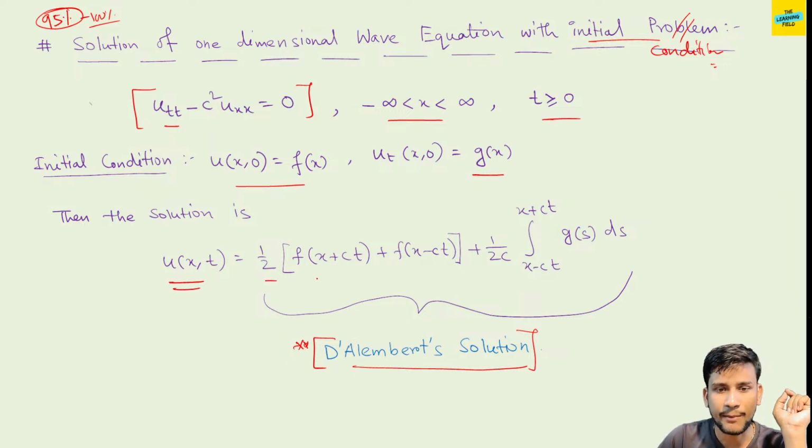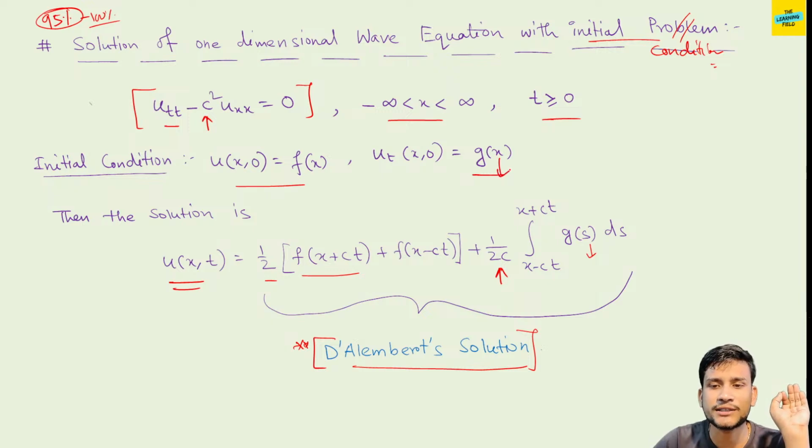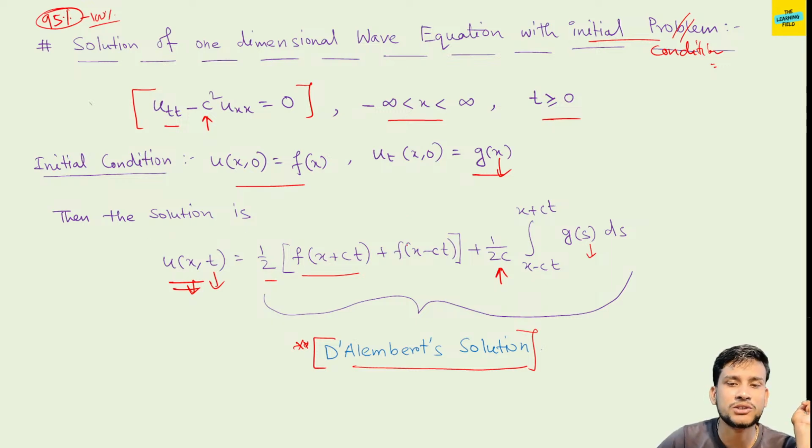u(x,t) equals half of f(x plus ct) plus f(x minus ct), plus 1 by 2c integral from x minus ct to x plus ct of g(s) ds. Here it is c, not c square. We take another variable for integration only, because the answer is in the variables x and t, therefore we just consider another variable for integration. So this is the D'Alembert solution. We all know this.